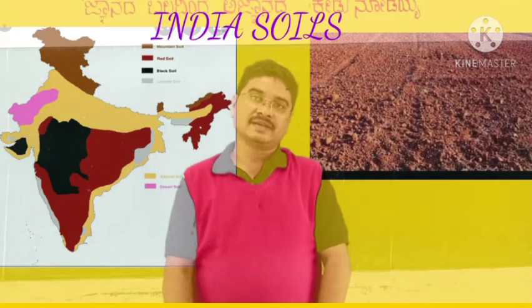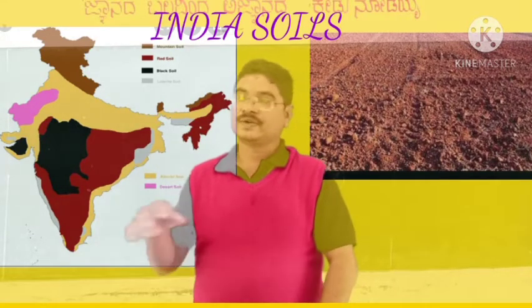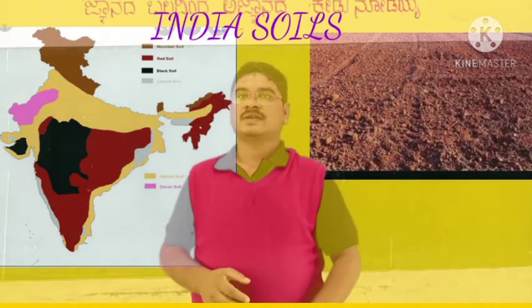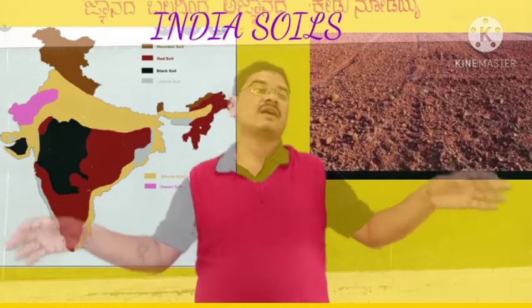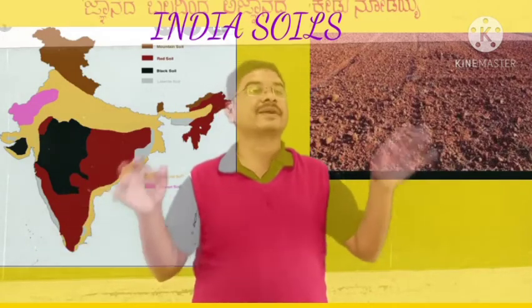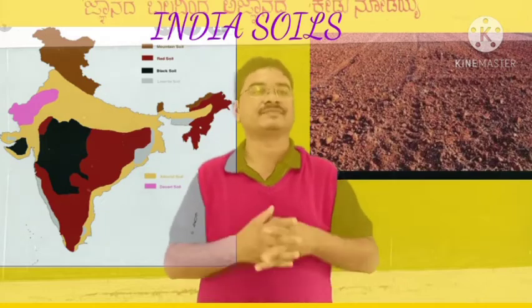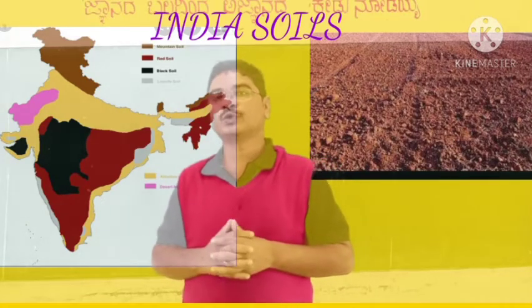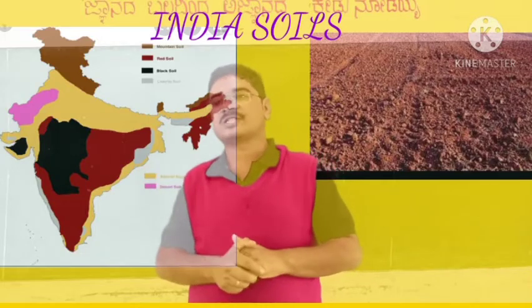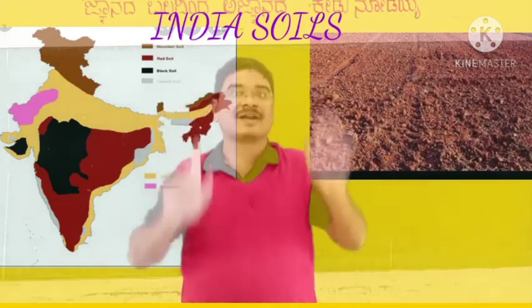So they do not retain moisture. They cover a vast area, about 5.2 lakh square kilometers in India. These soils are spread extensively in Tamil Nadu.